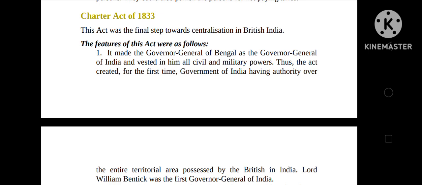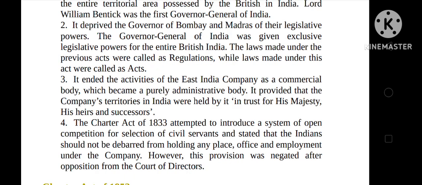Lord William Bentinck was the first Governor General of India. It deprived the Governors of Bombay and Madras of their legislative powers. The Governor General of India was given exclusive legislative powers for the entire British India. The laws made under the previous act were called regulations, while laws made under this act were called acts. It ended the activities of the East India Company as a commercial body, which became a purely administrative body.